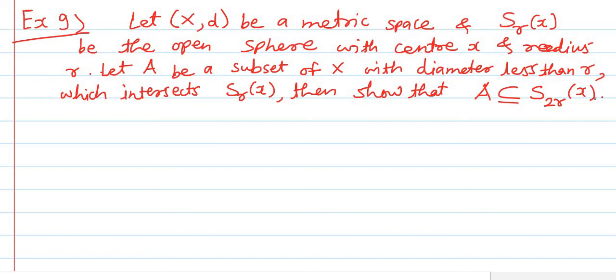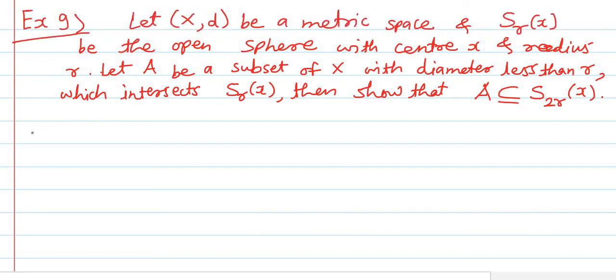Once again, see what you have to show. Here it is given that (X, d) is a metric space and S_r(x) is an open sphere with center at x and radius r in the metric space. It is also given that capital A is a subset of the metric space X with diameter less than r, and that A intersects the open sphere S_r(x). Then we have to show that A is contained in the open sphere with center at x and radius 2r. So this is a simple example. We'll solve this example.